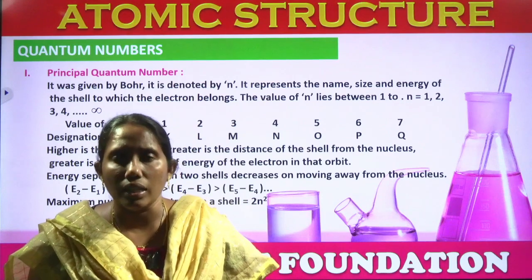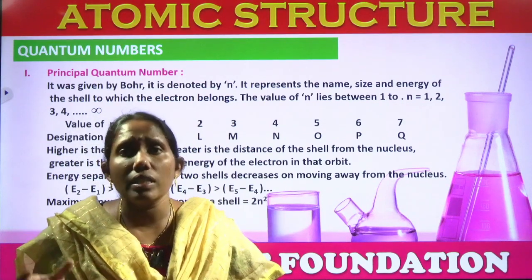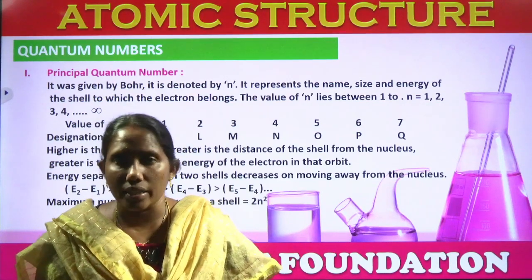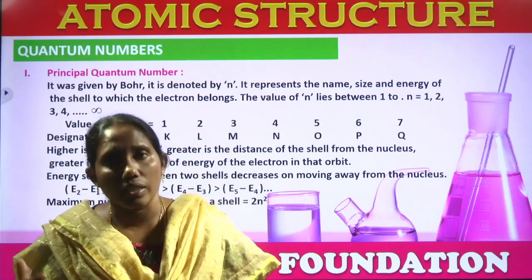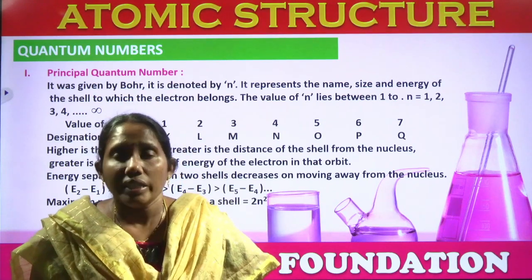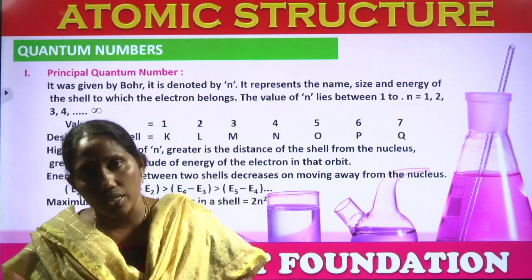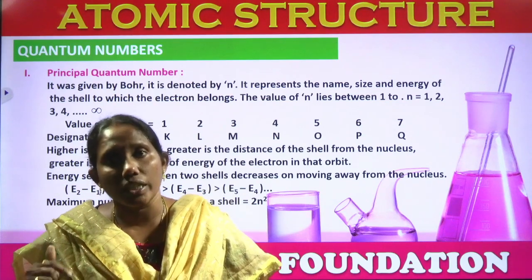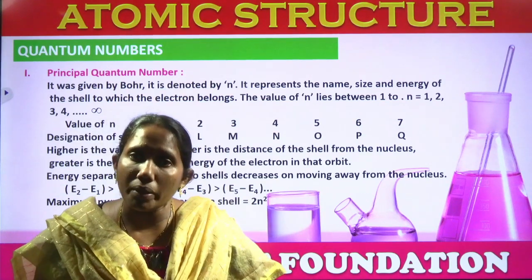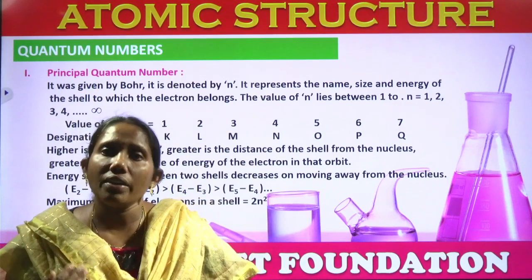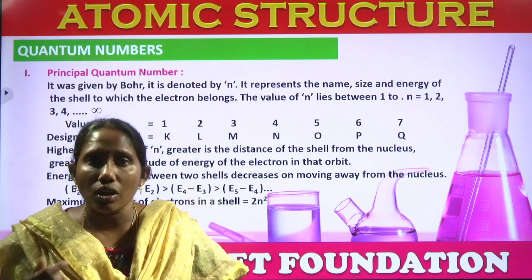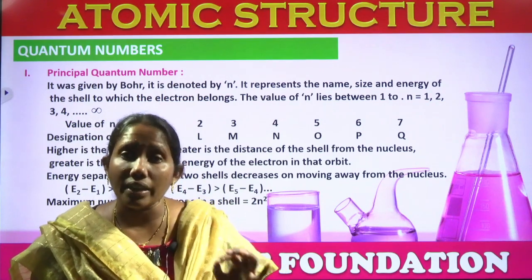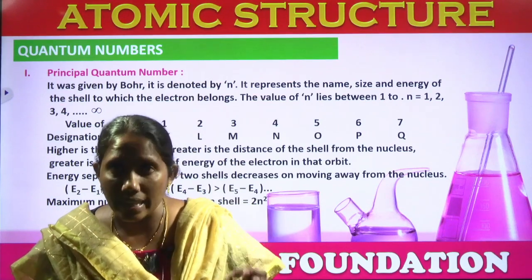Like that only here in atomic structure, we want to address one electron, we should know where is that electron, means in which shell it is, first shell or second shell or third shell, again in that shell or orbit, in which orbital that electron is present, s orbital or p orbital or d orbital or f orbital. Again each orbital can accommodate 2 electrons, so either we are talking about first electron or second electron in that particular orbital is also we should know, right. So then only we can identify where the electron exactly present.